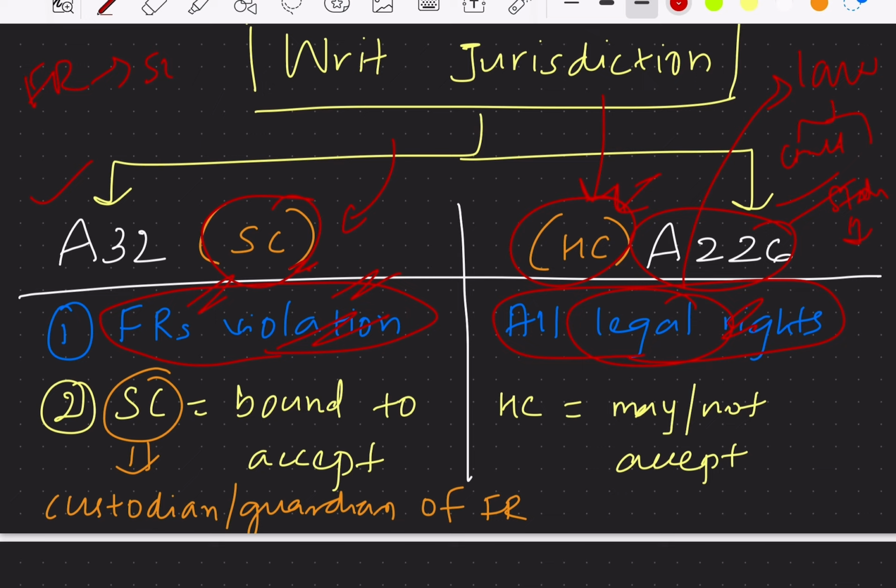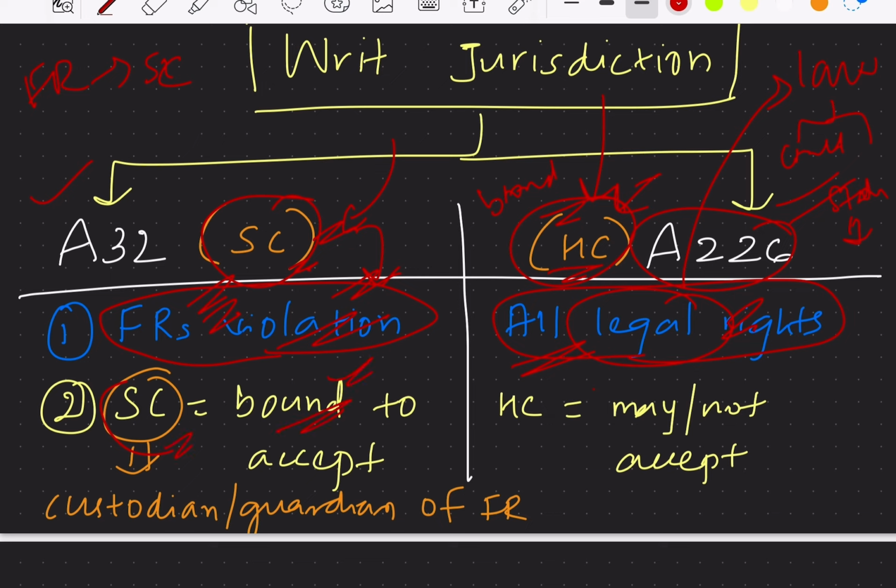So the writ jurisdiction of the High Court covers all the legal rights also, whereas the writ jurisdiction of the Supreme Court is limited only to fundamental rights. So here the writ jurisdiction of the High Court, we can say, is broad when compared to the Supreme Court. And also I said we can go to the Supreme Court to seek the remedies, right? And also the Supreme Court is bound to accept it.